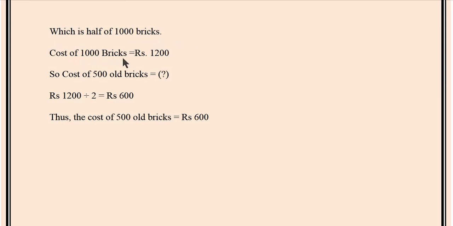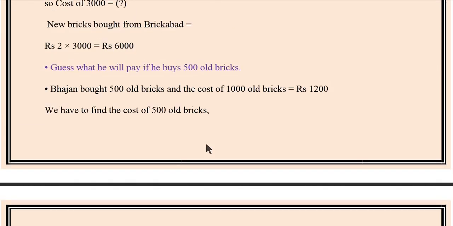Cost of 1000 bricks is equal to rupees 1200. So cost of 500 old bricks is equal to how much? 1200 divided by 2 is equal to rupees 600. Thus, the cost of 500 old bricks is equal to rupees 600. So this way, revision is over.